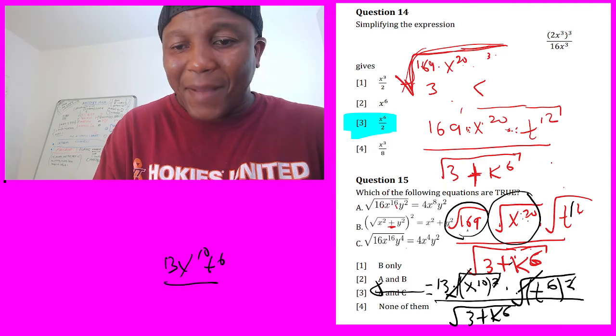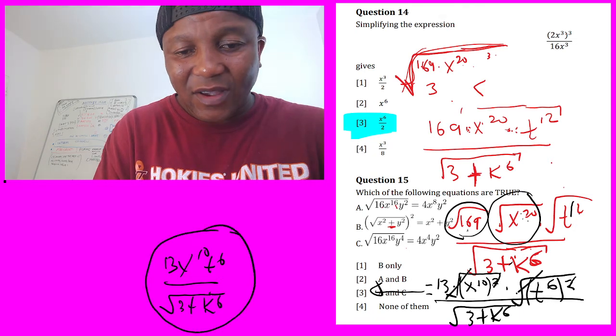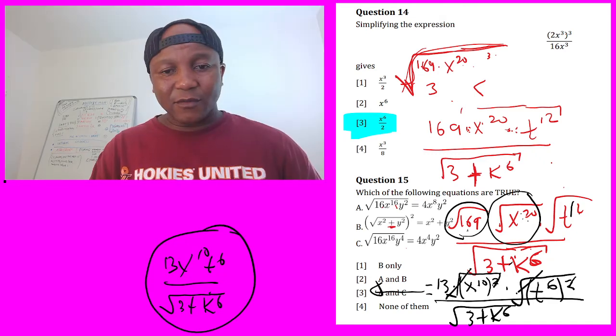But at the bottom, there's nothing you can do. So it's going to be 3 plus k power 6. And this is going to be our final answer.